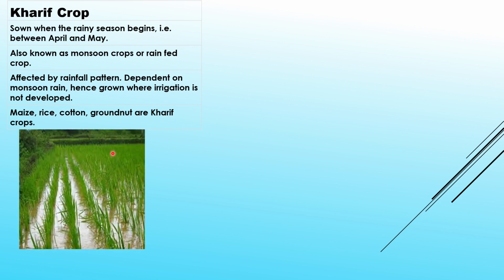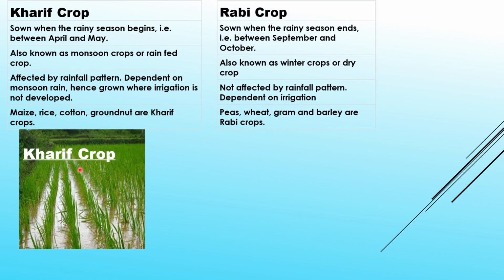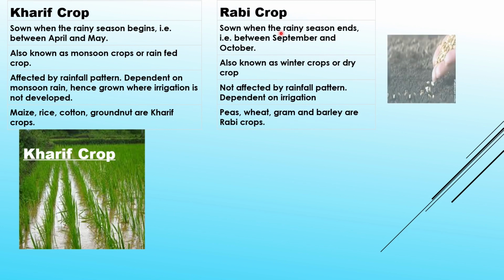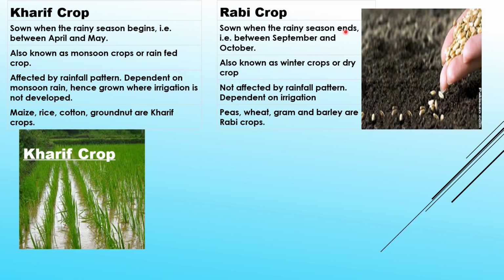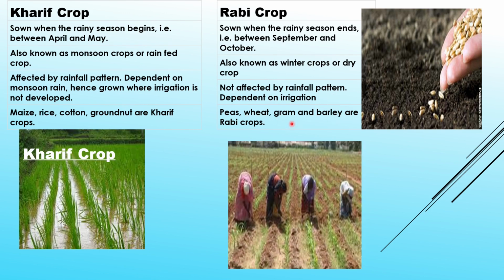Here we can see the rice field, which is a kharif crop. Rabi crop sown when the rainy season ends, that is the soil is having moisture but it is not flooded, between September and October, also known as winter crops or dry crop, not affected by rainfall pattern, dependent on agriculture irrigation. Peas, wheat, gram, and barley are Rabi crops.